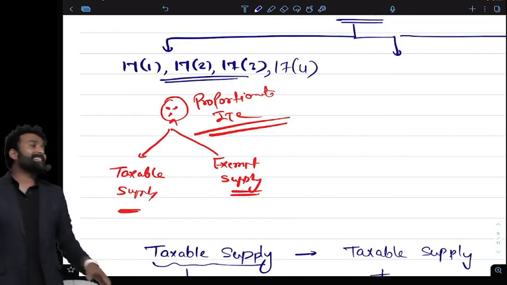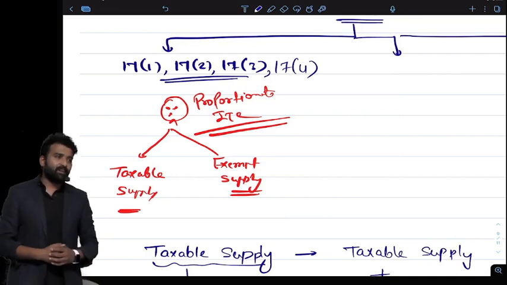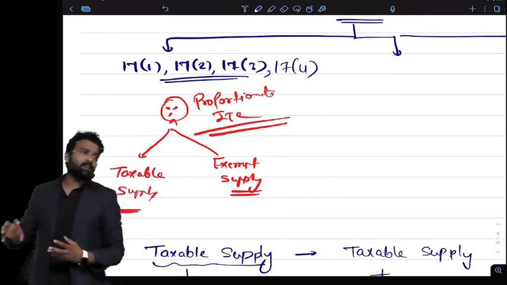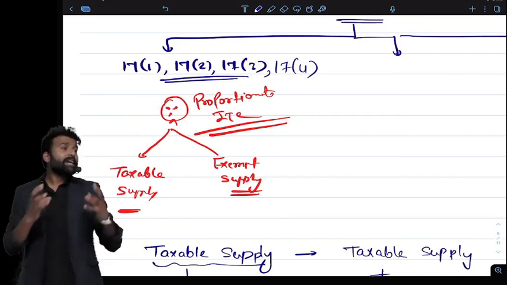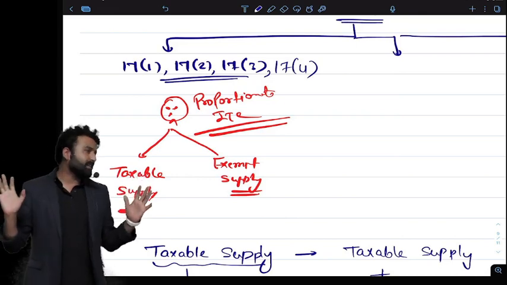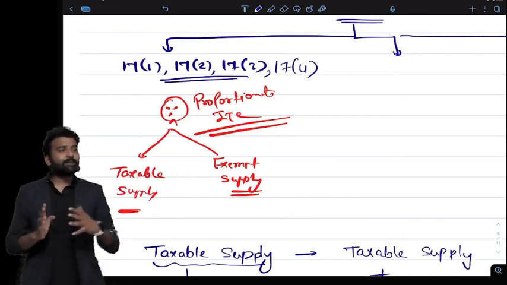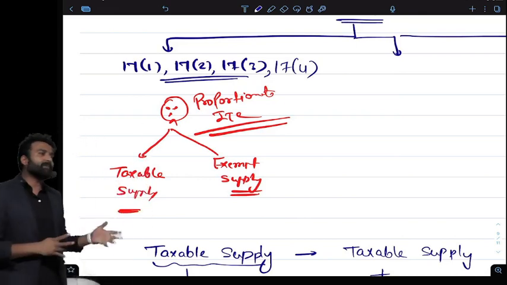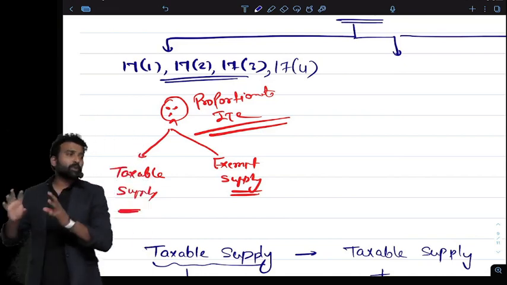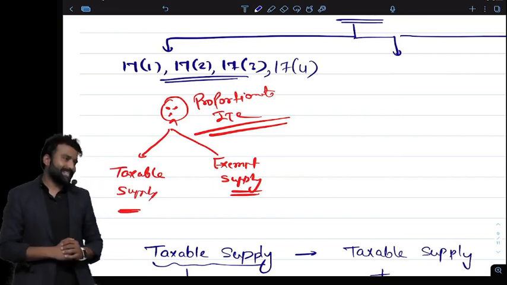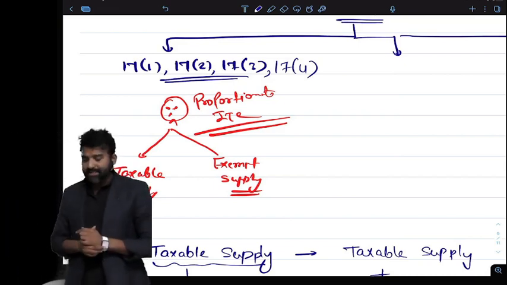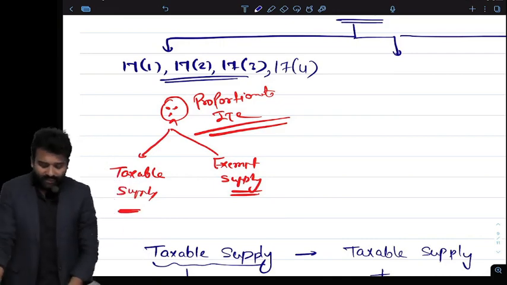So if he is having any common material, any common machine which he is using for taxable turnover as well as exempt turnover, he can claim only proportionate ITC on the taxable turnover. So his 70% turnover is taxable, his 30% turnover is exempt. So what he has to do is, he has to reverse the 30% ITC. Yeah, that is very important regarding proportionate ITC.